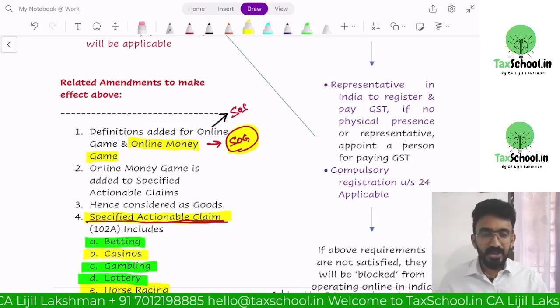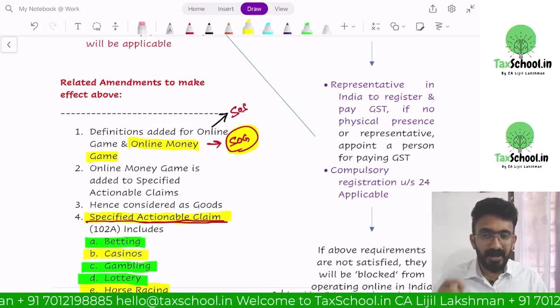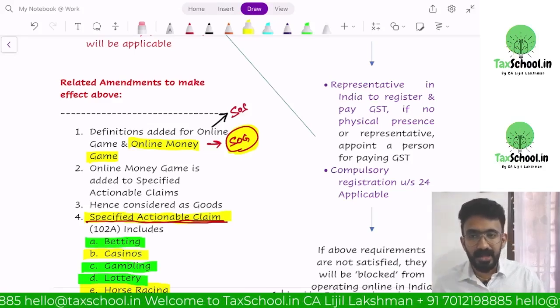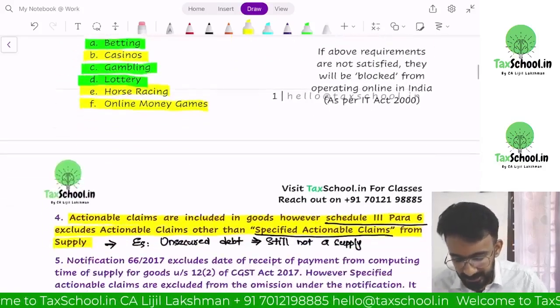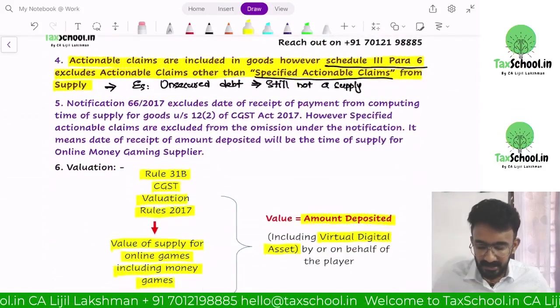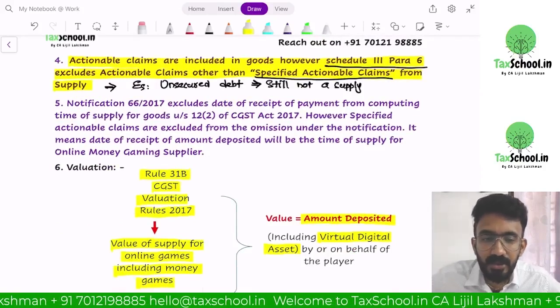Are you understanding? So the fact that date of payment is omitted from time of supply should not be applicable for online money games. They made that change also. That is what you can see in point number 5 in the notes that I have put there.